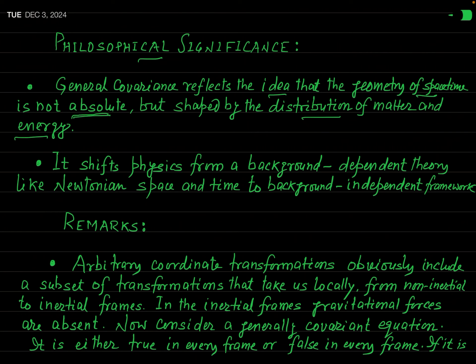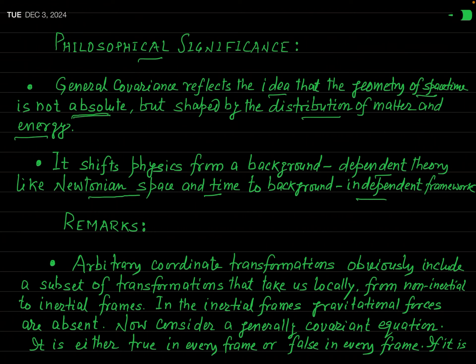Now, another significance of this principle: it shifts physics from background-dependent theory like Newtonian space and time to a background-independent framework. The Newtonian theory, and also Einstein's special relativity, are background-dependent theories. Why are these called background dependent? Because these are limited only to inertial systems. These do not provide the general theory.